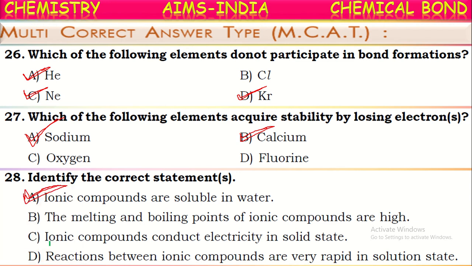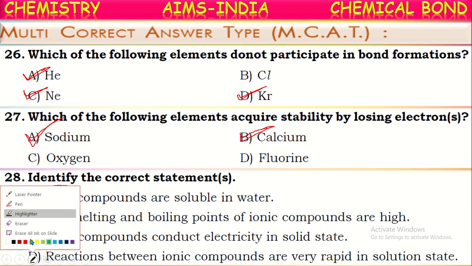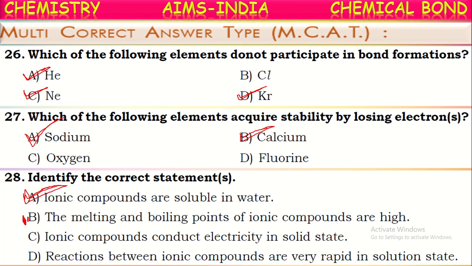Is it true? Yes, it is also correct, because ionic compounds have high melting and boiling points. The ions are held tightly with strong electrostatic forces. That's why they have high melting and boiling points.